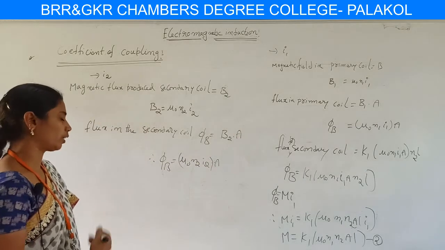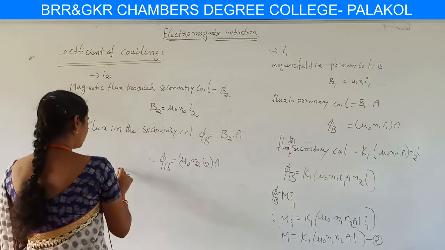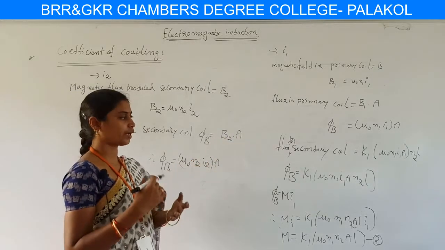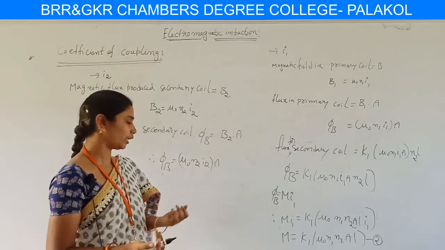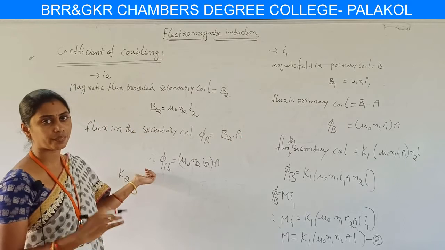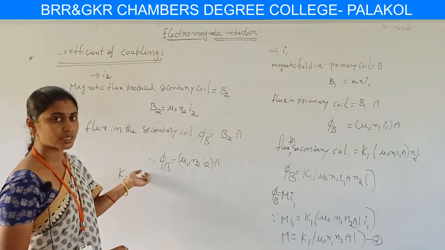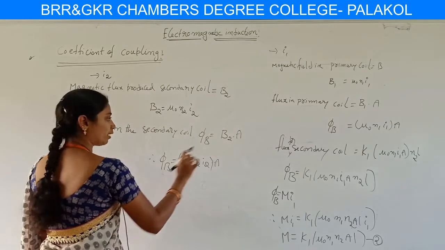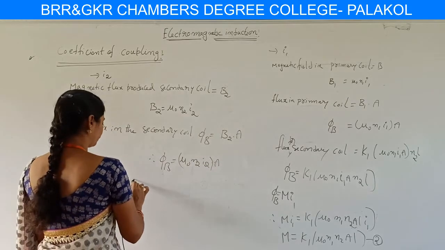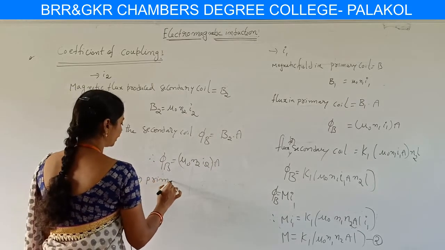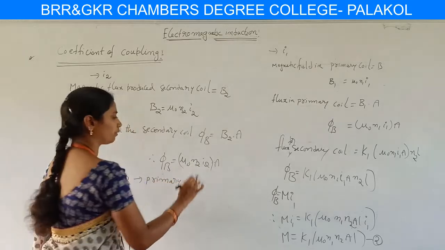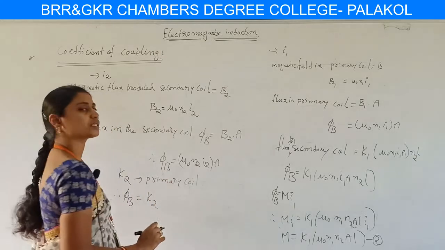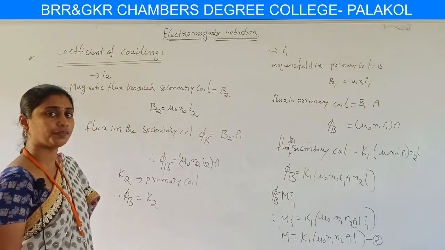Here another we considered that K2 is the fraction of flux. In the first case K1 is the fraction of flux linked in the secondary coil. Here K2 is the fraction of flux linked in the primary coil due to the effect of the secondary coil. Then we write the flux for which coil? Here we write the flux for the primary coil. So the flux for the primary coil, phi b equal to, we considered K2 as the fraction of flux linked in the primary coil due to the effect of the secondary coil.